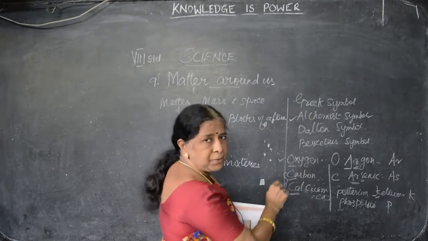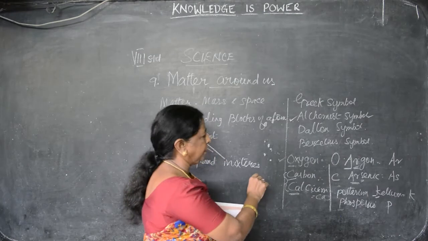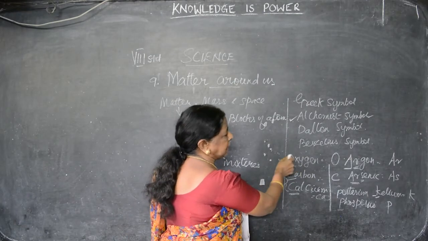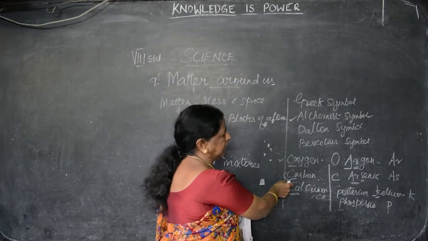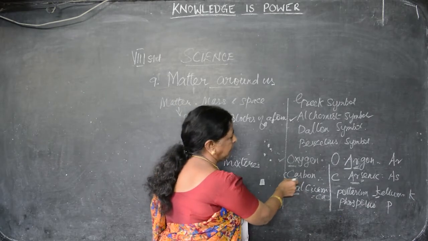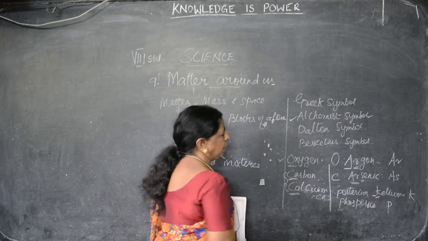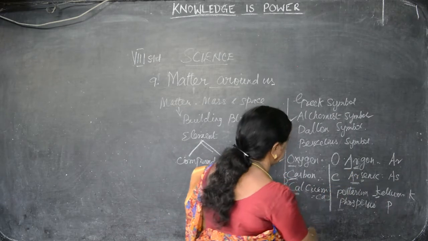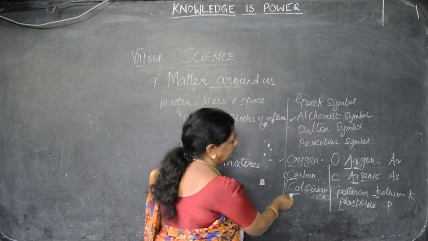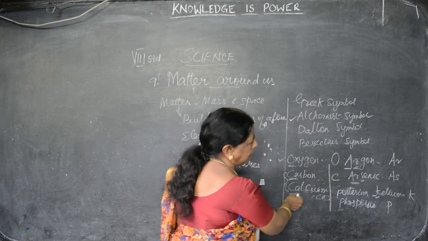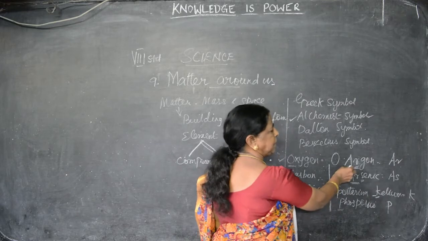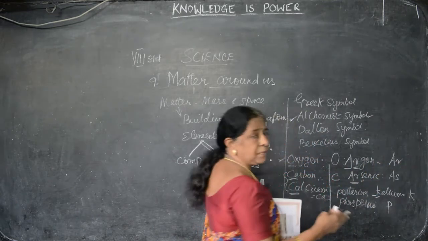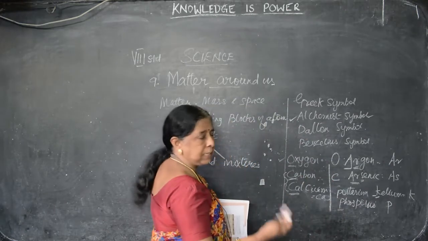How do we have to name the elements? First letter, we are saying oxygen. The first letter you have to write in capital. If the first letter is the same, we have to go for the second letter. For example, carbon and calcium: carbon, the first letter is the same, we take the second letter for calcium. If both letters are the same, we go for the third, for example argon and arsenic. Some others we are entirely taking a different name, that is the Latin name.